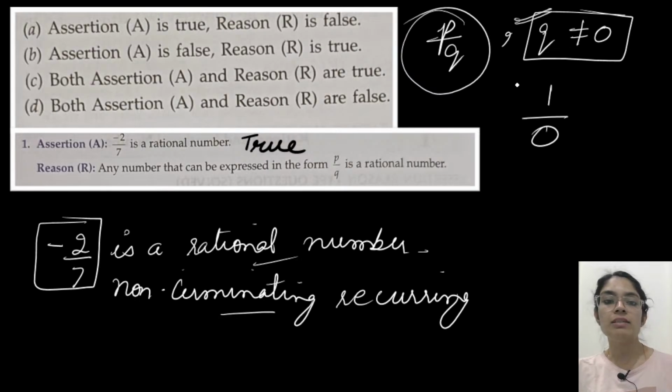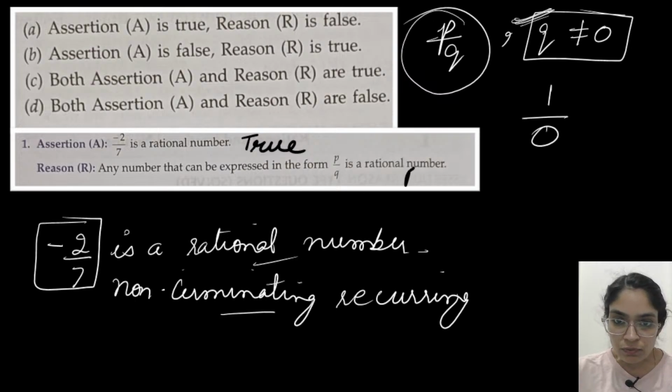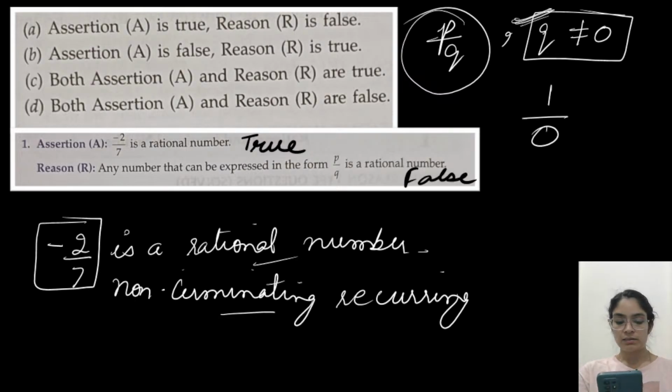So we have to see the complete definition. Rational numbers are those numbers which can be expressed in P by Q form, and also Q should not be equal to 0. That thing is missing here, so because of that it is false. Yes, Viresh, Ashwarya and Tarunya have mentioned it. Even Yashwardhan has mentioned this reason. But Saksham was the first one to mention.